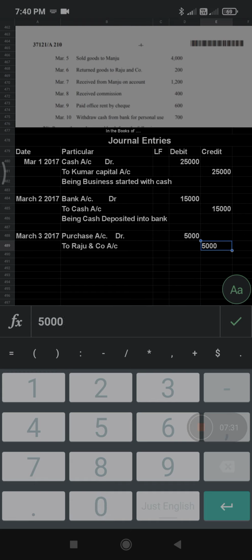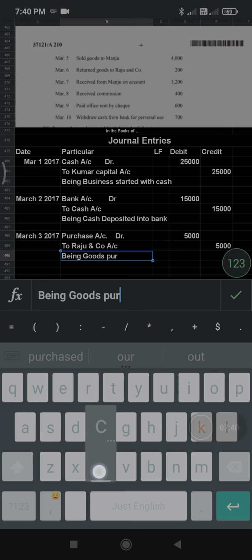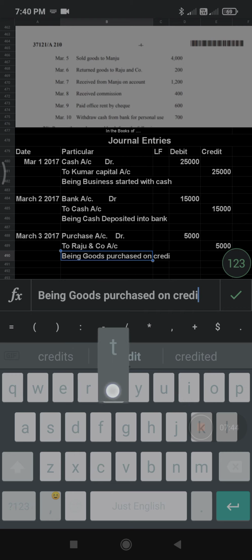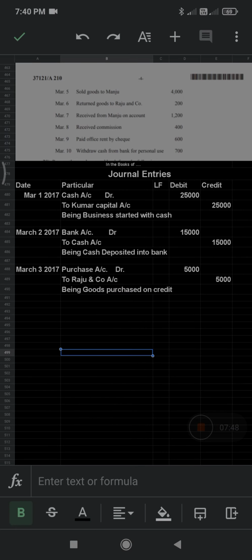Credit is also 5,000. Next we will write, being goods purchased on credit. So this much is enough. You don't write purchase from Raju and company. In simple terms you can write being goods purchased on credit, so that we can easily complete the sentence.